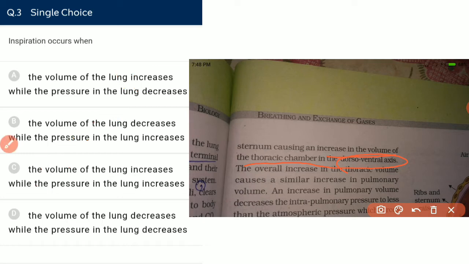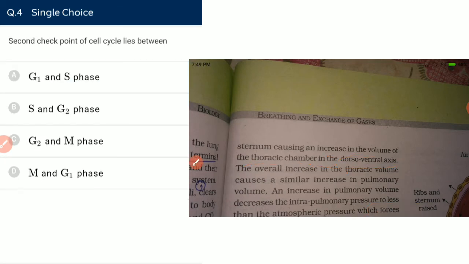The volume of the lungs increases while the pressure of the lungs decreases. Yes, the first statement is absolutely correct. The volume of the lungs decreases while the pressure increases? No. The volume increases while the pressure increases? No. The volume decreases while the pressure decreases? No. The first statement is our correct answer. Next, moving to the next part.